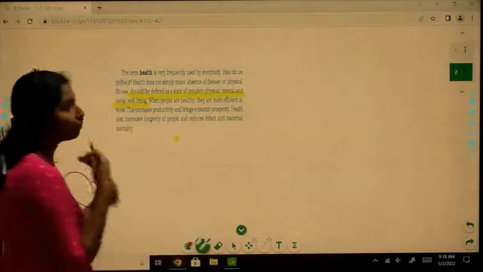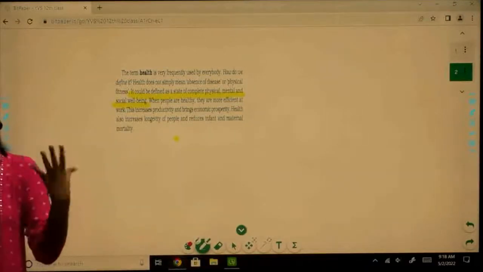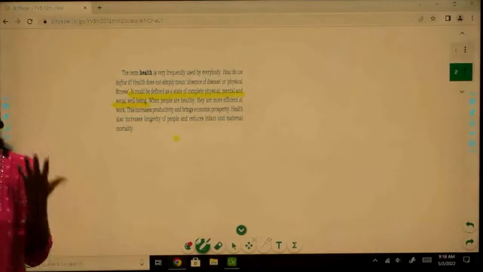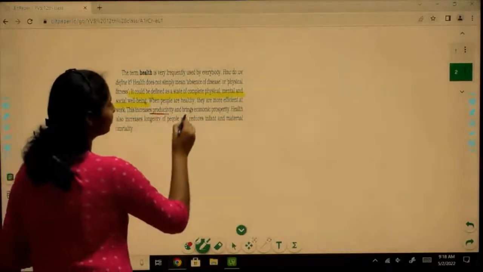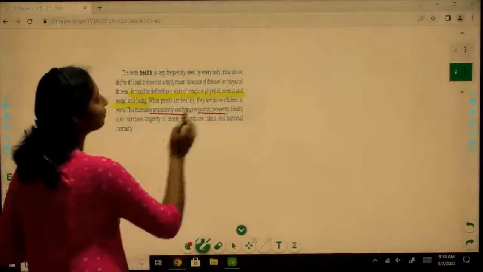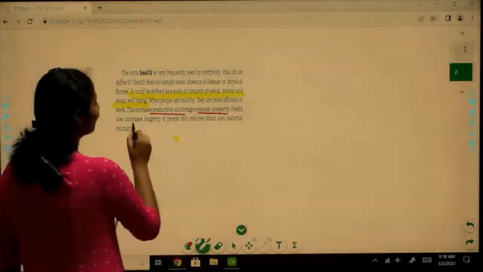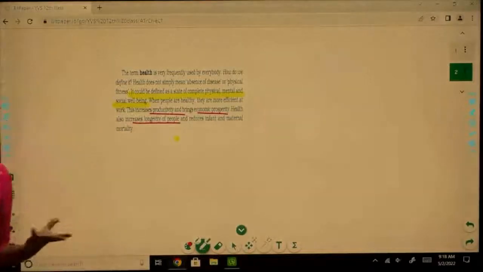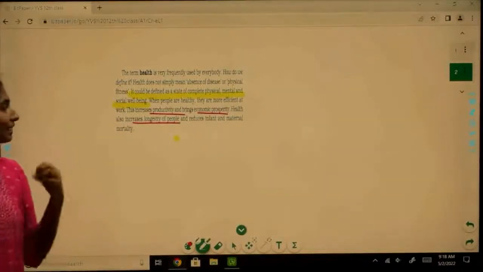Now, when people are more healthy, they are more productive, they are more efficient, right? So in a society, they contribute more. It is very important that people should be healthy so that they can be more productive and bring more economic prosperity to our country, to our society. And it also increases the longevity of people, right? Our lifespan increases.